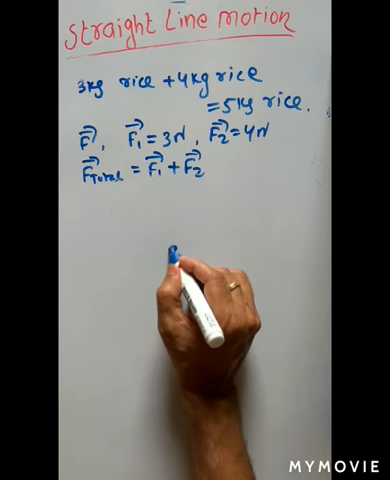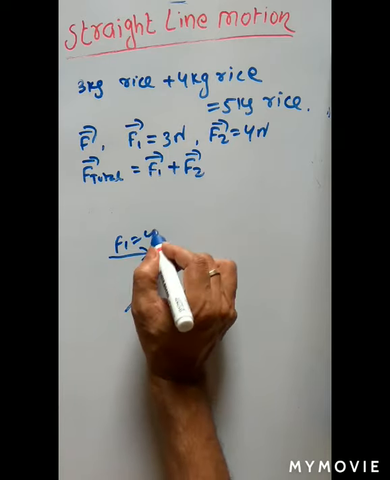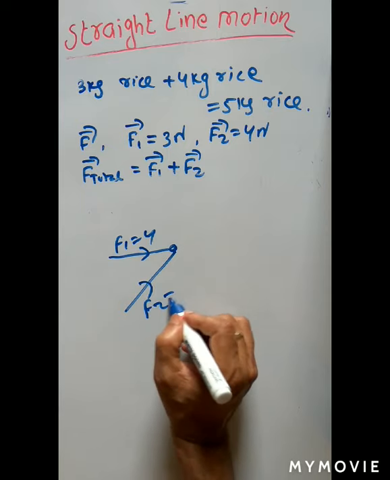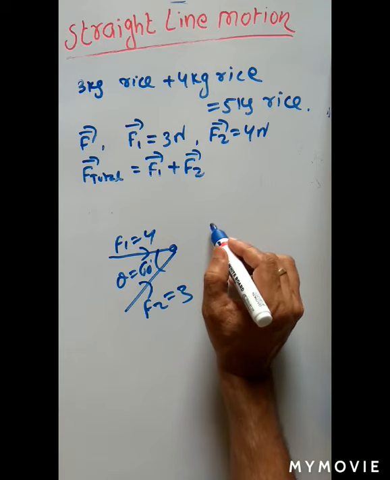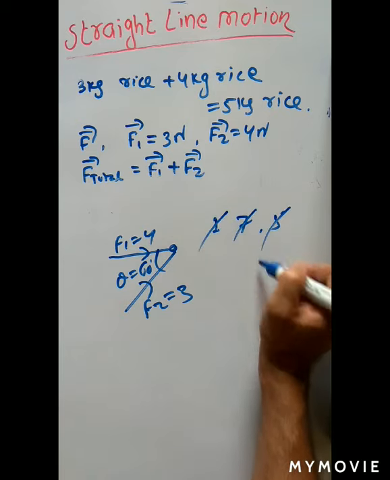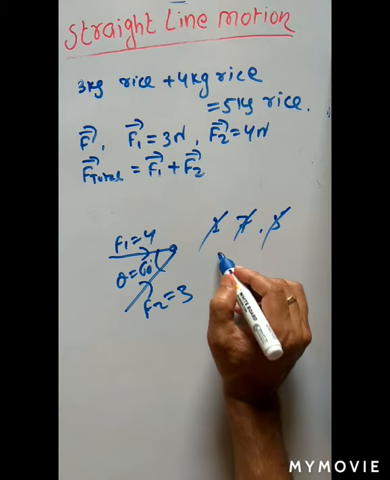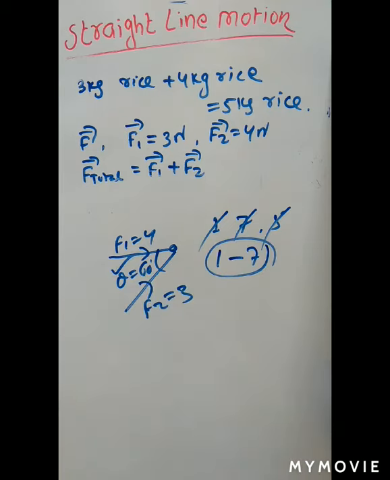Suppose you see, this is the body. Two forces are acting in this direction. F1 is equal to 4 Newton, F2 is equal to 3 Newton. The angle is say 60 degree. In that case, the force is neither 1 nor 7 nor 5, something between 1 to 7. So that depends upon the angle. There is a formula you will read in class 11.